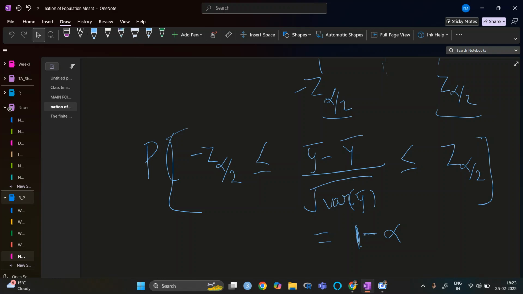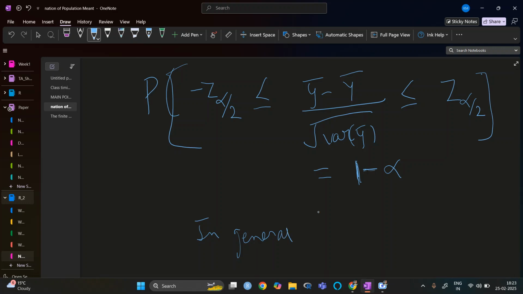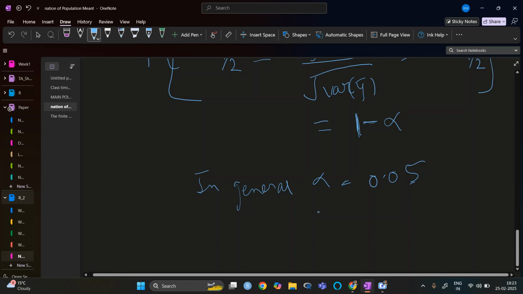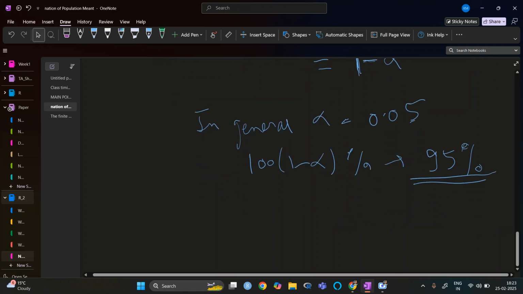So alpha in general is 0.05. We take 100 times 1 minus alpha percentage, so it is for 95 percent. If we want the interval for 95 percent, then alpha is 0.05.